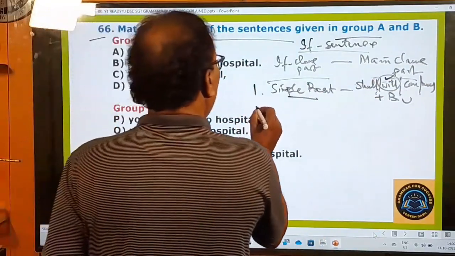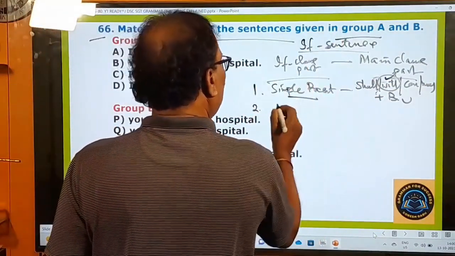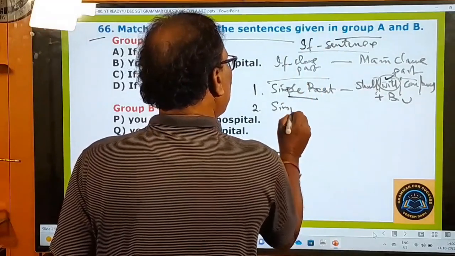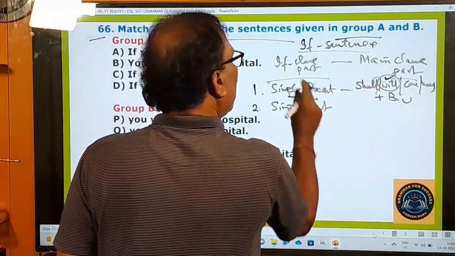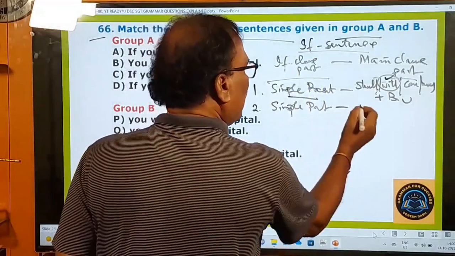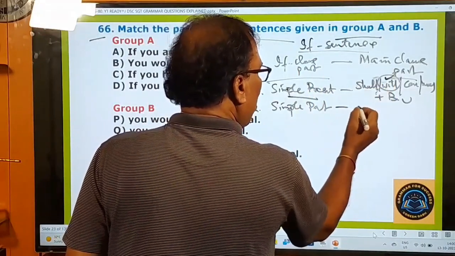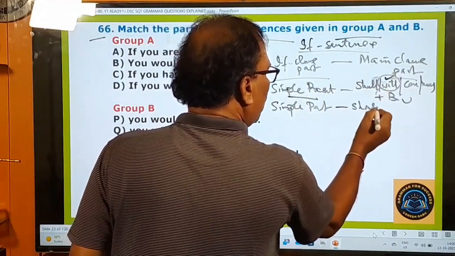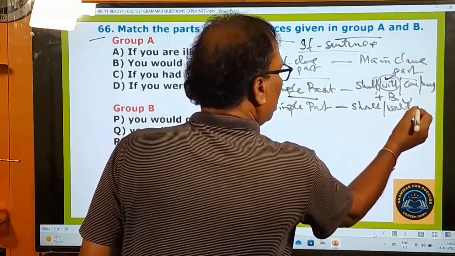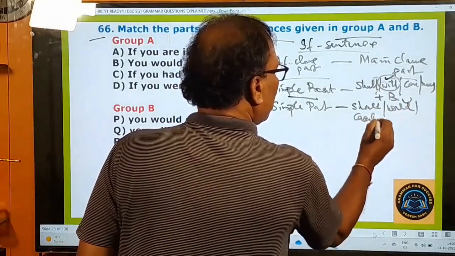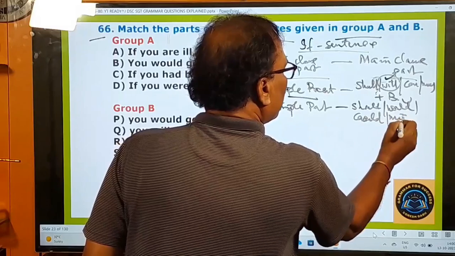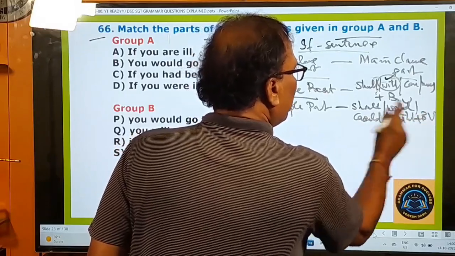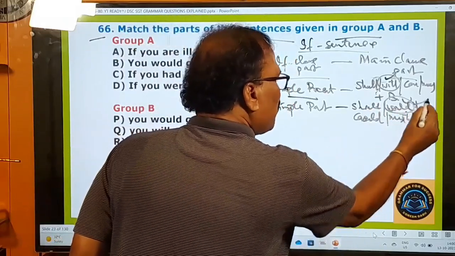And number two, the second variety of if sentence, okay? Simple past. If there is simple past in the if clause part, there must be in the main clause a sentence containing should do, would do, could do, might plus base form verb. This must be there, and preferably would must be there, okay?